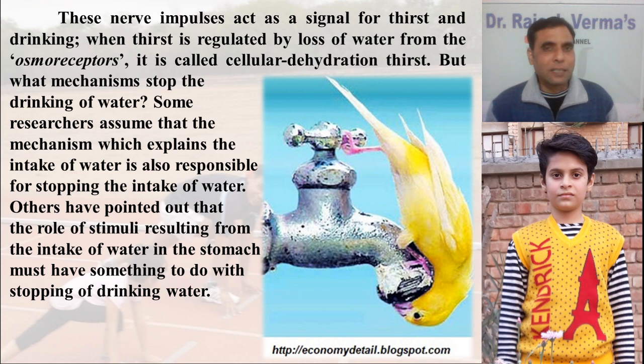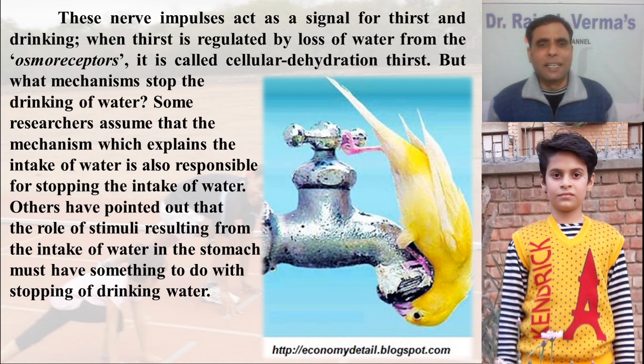Now we know that thirst is regulated by the anterior hypothalamus, that is, the osmoreceptors. But there should be something that stops us from drinking water. Some researchers assume that the mechanism which explains the intake of water is also responsible for stopping the intake of water. But there is no concrete proof to date of what mechanisms are responsible for the regulation of the stopping of thirst. But some researchers believe that the osmoreceptors, which are responsible for the stimulation of thirst, are also responsible for the stoppage of it,